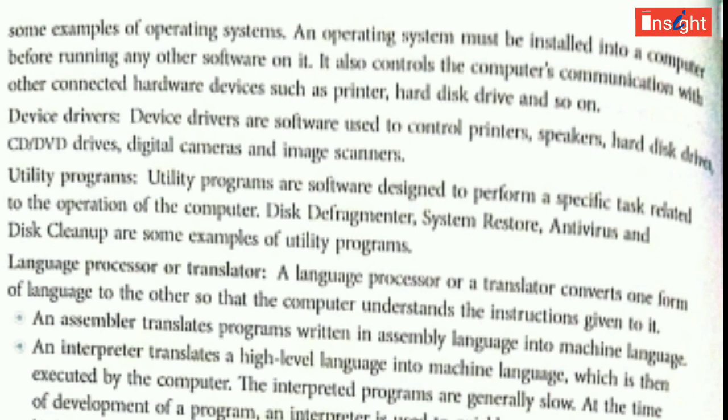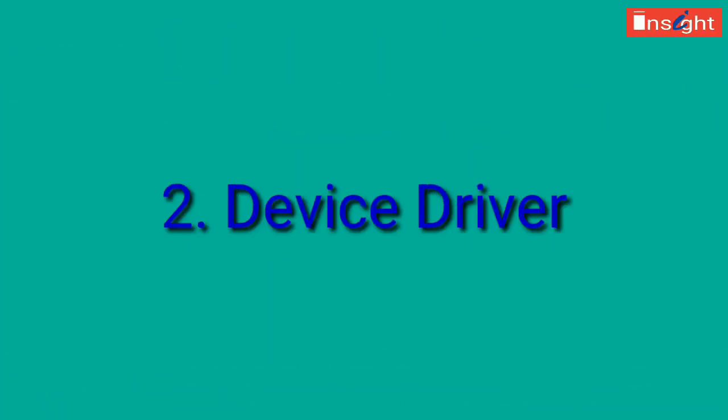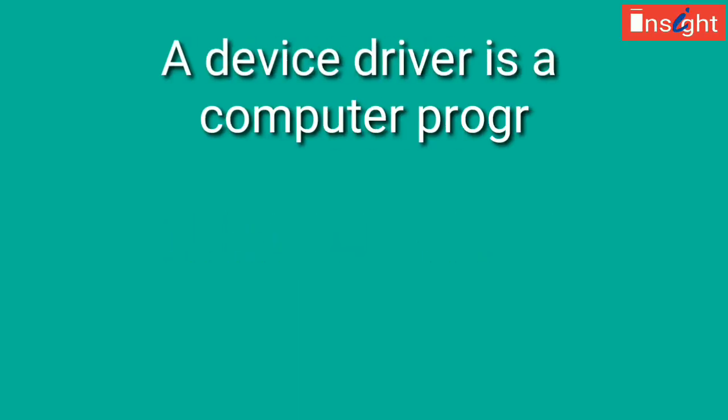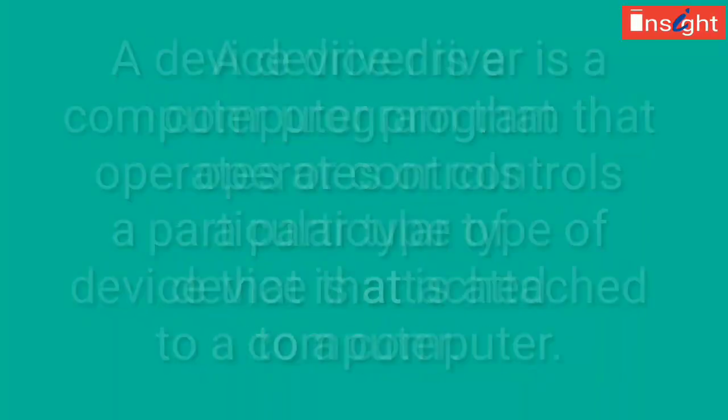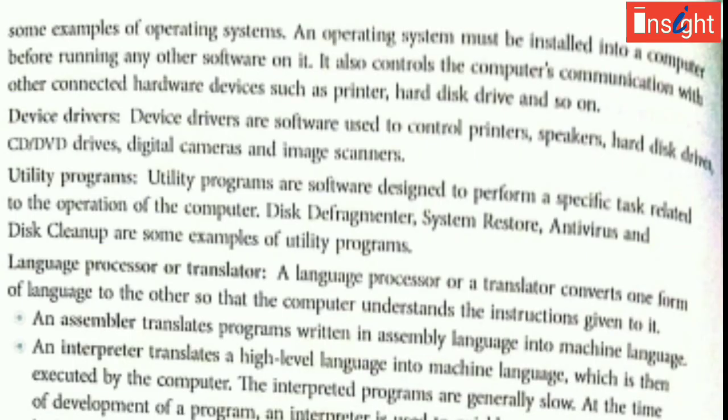Now the next type of system software is device driver. Device drivers are software used to control printers, speakers, hard disks, CD/DVD drives, digital cameras, scanners, etc. Each device has different device drivers, and their drivers are meant for that particular device only.